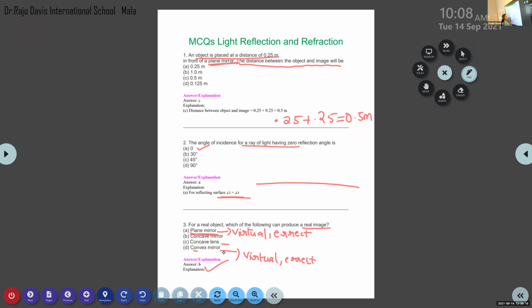In the case of a concave lens, also virtual and erect. So the right answer will be concave mirror. In the first table, I think 4 or 5 cases are real and inverted. So a real image is possible for a concave mirror. Is it clear? Yes, ma'am.